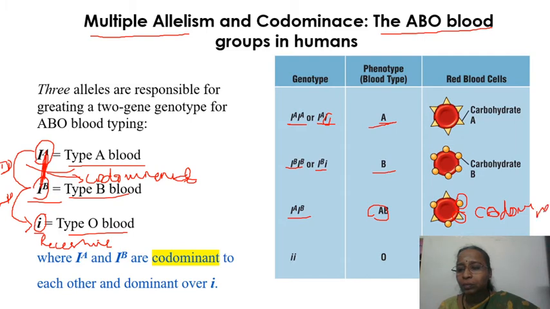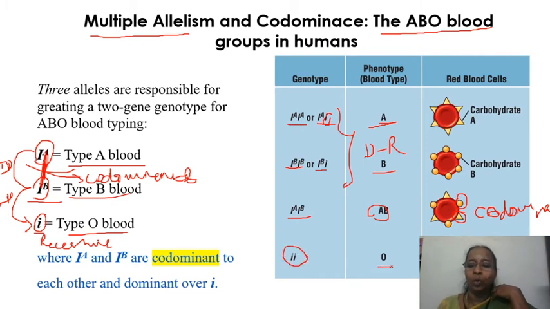Whereas these two are dominant-recessive relationship, and when no other allele is present, in a homozygous condition, this will give rise to O blood group.